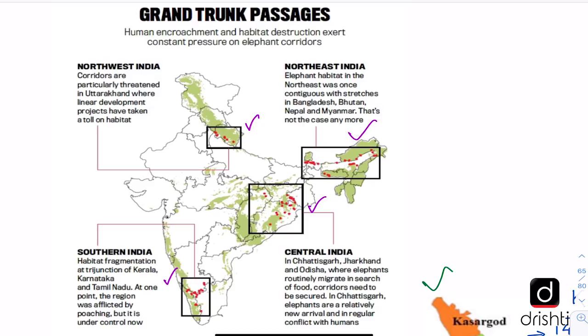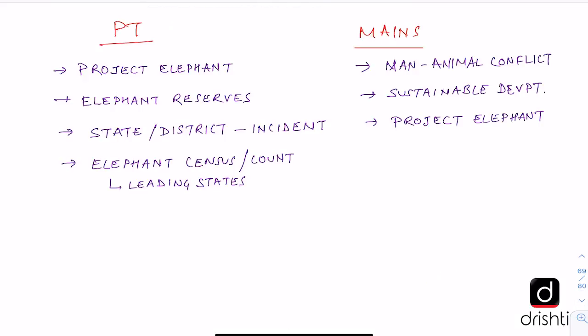Now let us have a look at the kind of questions that can be asked in prelims and mains. So in prelims, one can be asked about Project Elephant: in which year it was started, which is the first elephant reserve to be established under Project Elephant, and what is the total number of elephant reserves, and so on. Then about this particular incident also it can be asked, which state, which district this incident took place. And one should be aware of the elephant census, which happens once in 5 years and is done under Project Elephant only. And the count of elephants is around 30,000, and the leading states in elephant population. So these kinds of facts one should know.